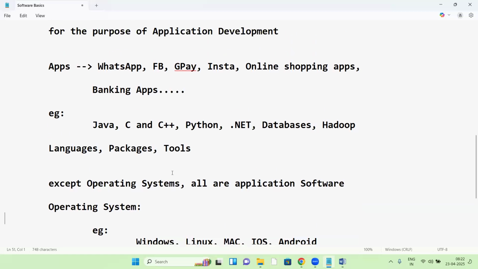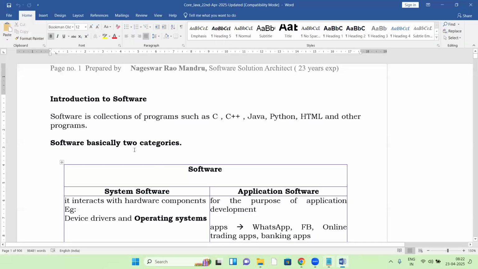Your class documents for today's session, introduction to software, are very clearly prepared in the document. I'll share this document with you here. It's an 850-page document, complete core Java.